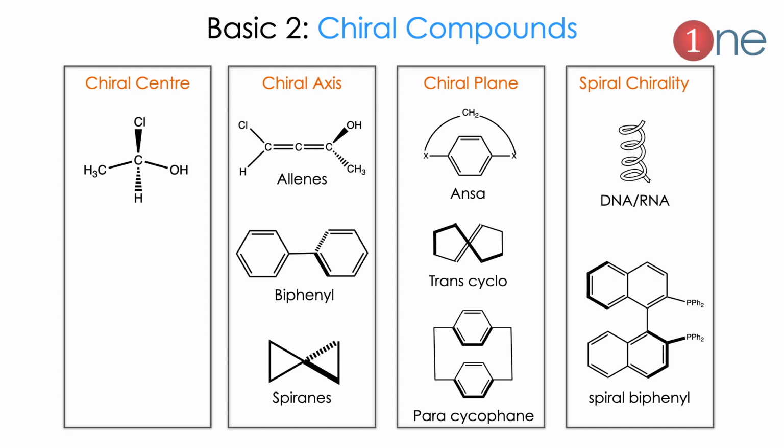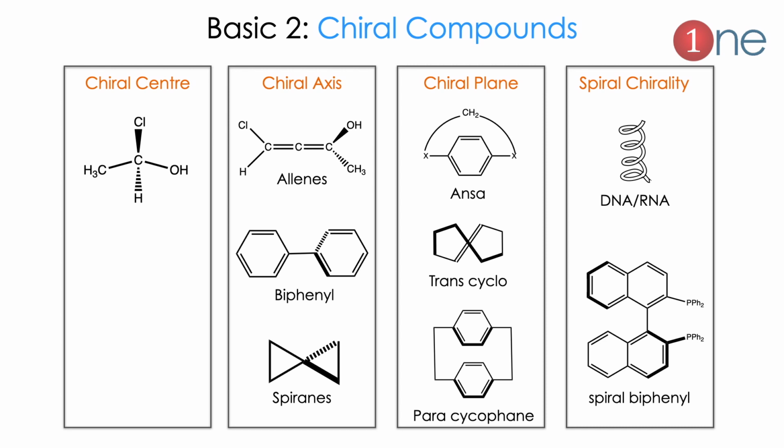The second one will be chiral axis. Chiral axis means the chirality arises from a particular axis in the compound. The chiral axis normally exists in allene, which is a cumulated diene compound, in biphenyl, where one ring and another ring are exactly opposite each other, and in spiranes. So, allenes, biphenyl and spiranes have chiral axis.